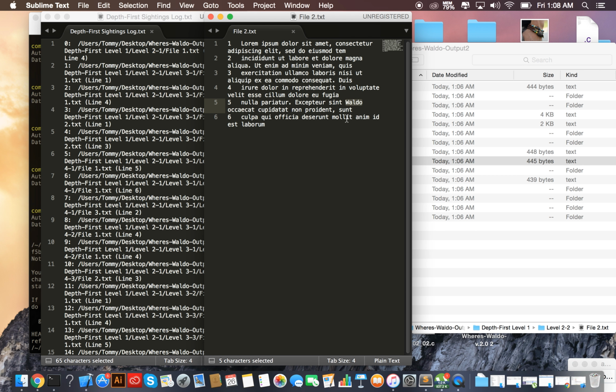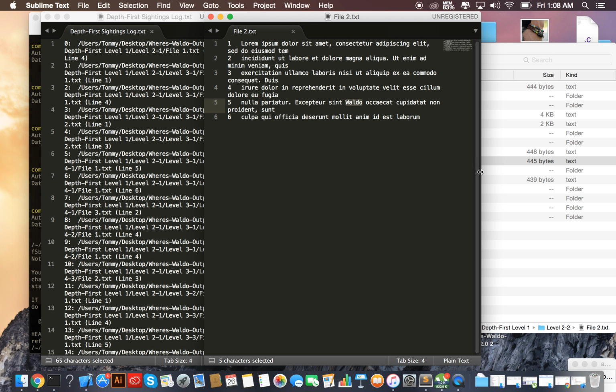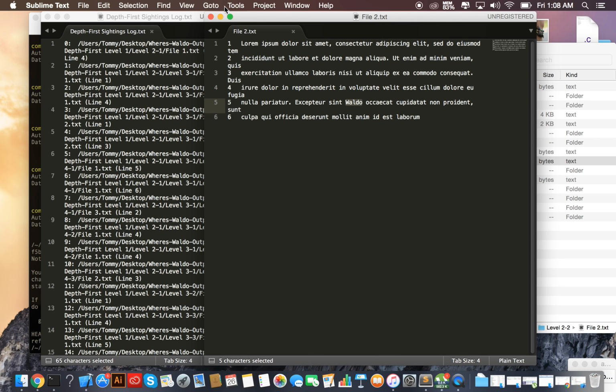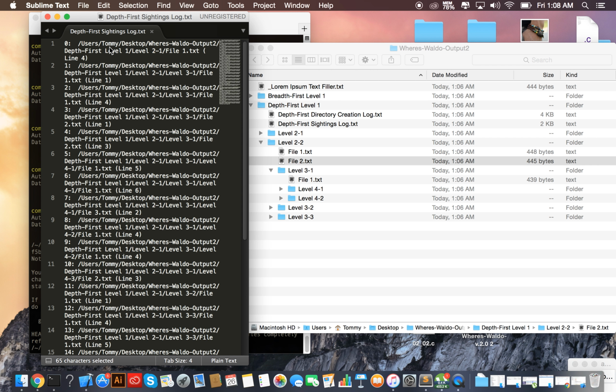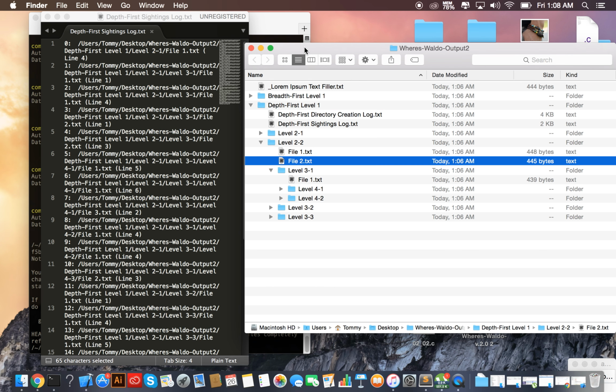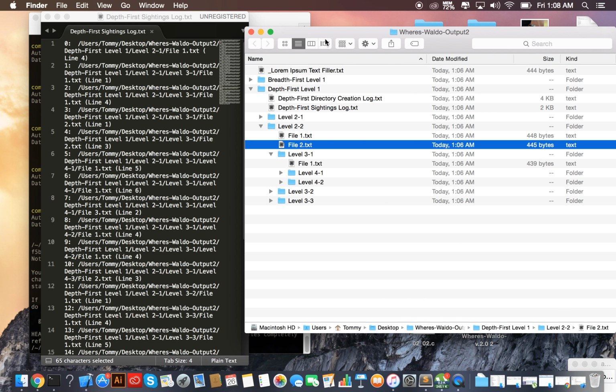I've spot checked this, and it seems very, very solid. I don't think I've found one error in the log files, either for creation or for finding Waldo. I just thought it was a cool program because it had to deal with file streaming, creation, deletion, recursion, string finding, creating log files, adding to log files, text filling, and a bunch of memory. Having to manage memory in C and do all this was a lot to work with, but it was a very rewarding project, and I think I learned a lot.